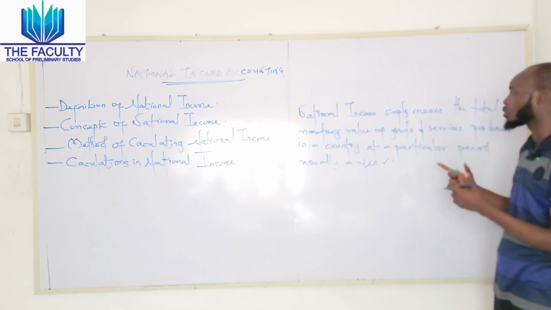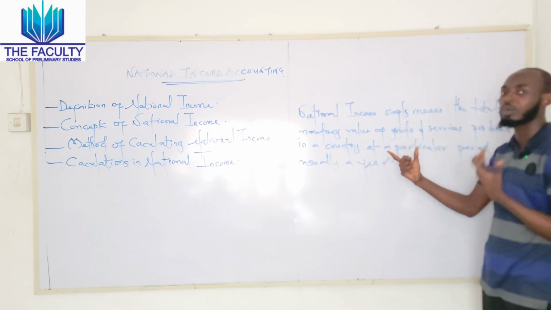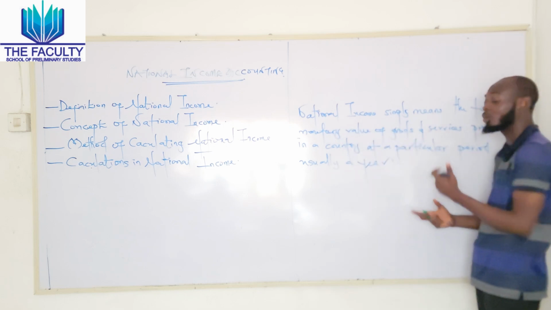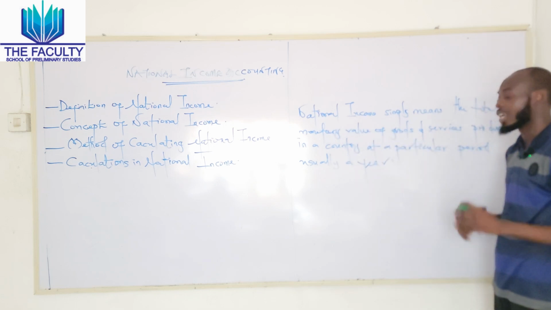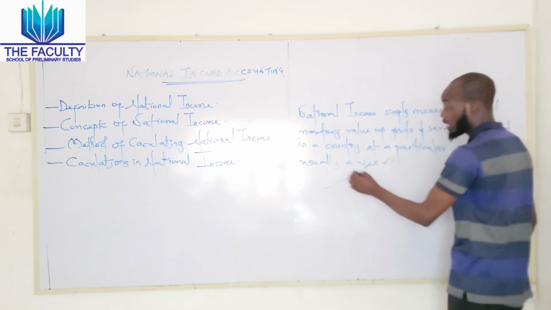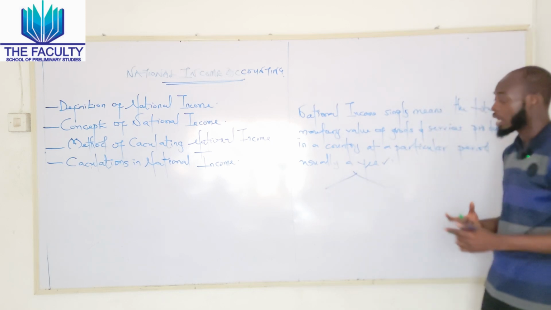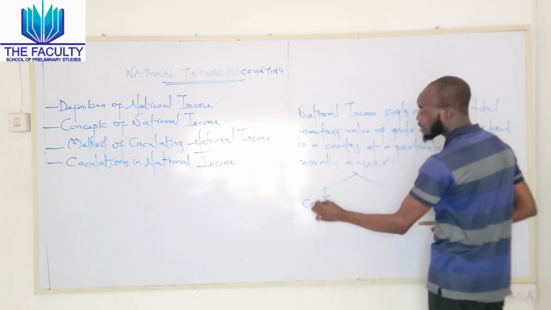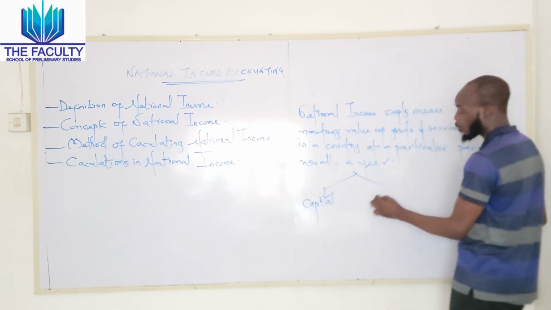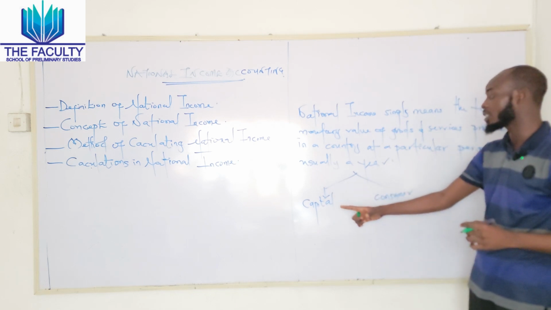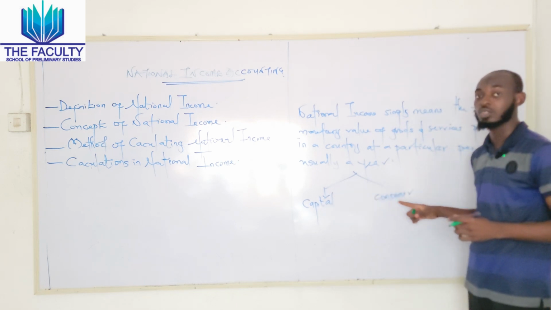And also, we need to understand what type of commodity we are talking about when we are emphasizing the monetary value of goods and services. In economics, we have two types of goods that are produced in a country: capital goods and consumer goods.